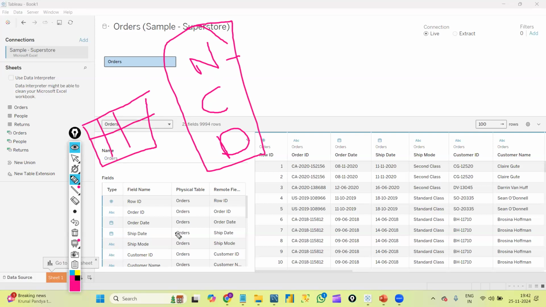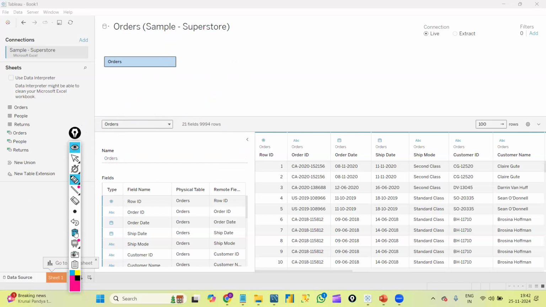Yes, Divya. So those data types here, Tableau will recognize automatically. Okay, so Swapnish, please mute yourself.